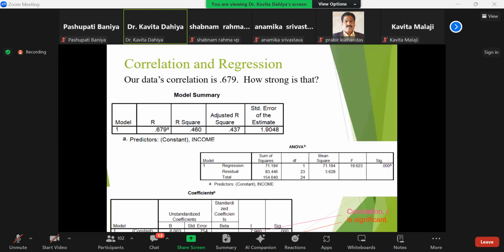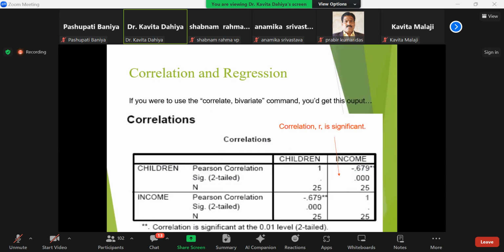So this correlation is again calculated by the software for you. The correlation is significant here. This is the association of income and children, and it is significant because the value is 0.000, which is lesser than 0.05. So we can say that there is a significant association between children and income in the family, because the significance level is 0.000.